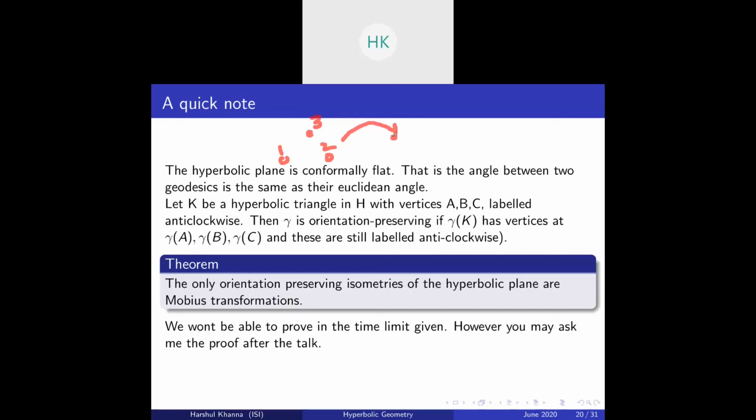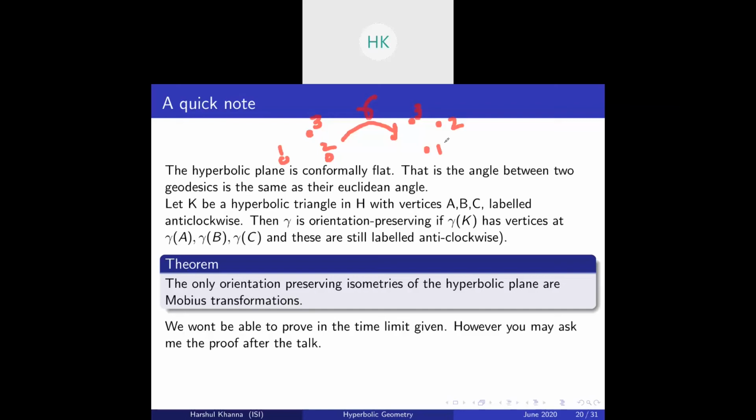Suppose I take a map of the space to the same space. Suppose gamma is my map, and this maps the triangle into three other points, where the vertices still come in anti-clockwise order. So if this was one, this was two, then this would be three. If this happens, then we say gamma is orientation preserving. If gamma reverses orientation, so the new points have clockwise orientation, then we say it is orientation reversing.